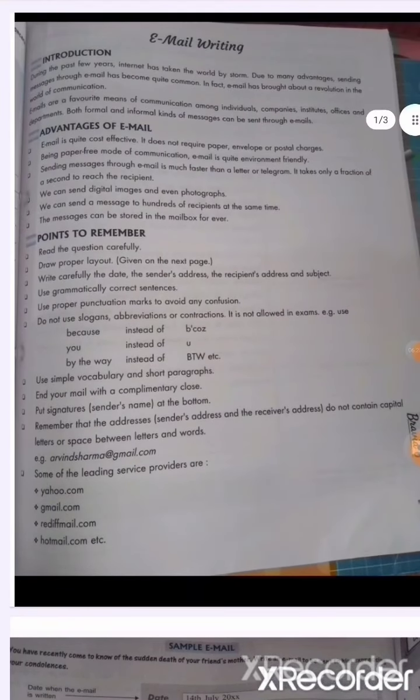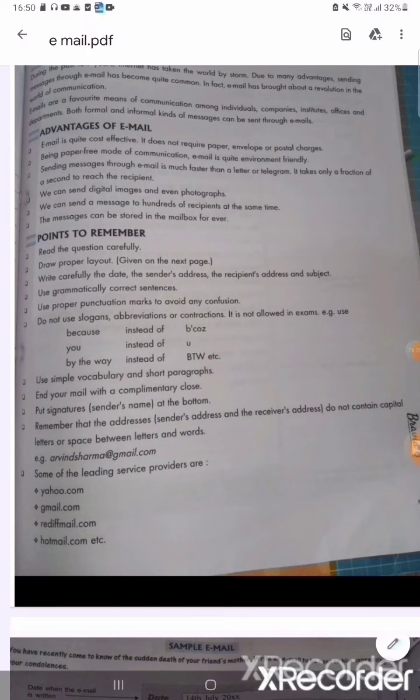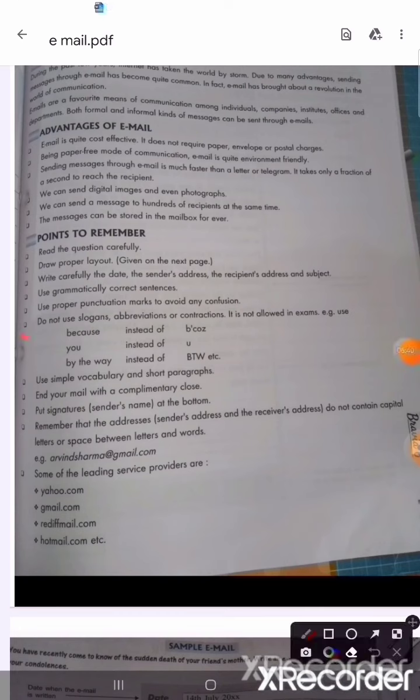And one more thing you have to remember: don't use short forms, meaning abbreviations and slang, while writing an email, because you have to use the full word. You are writing 'you', not a short form like 'u'.